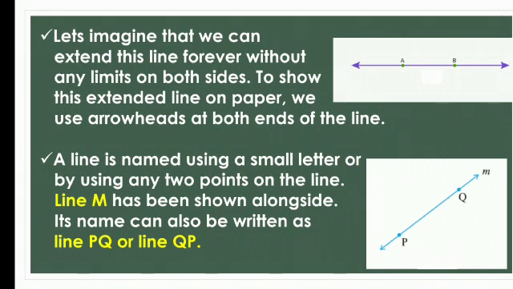Okay, you can see that line AB is there, but while you are extending, you can draw the arrow. That means while showing the arrowheads, that line can extend. Okay, that line can extend more.